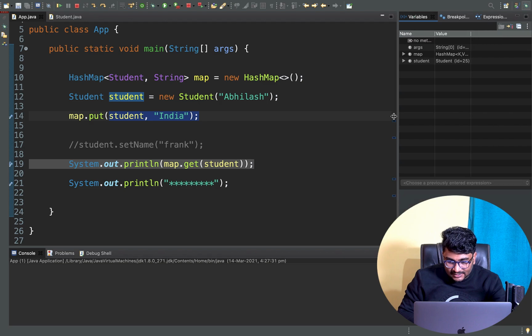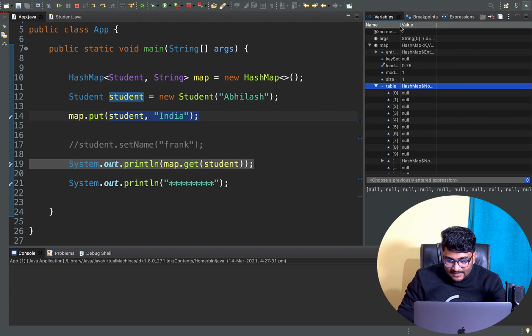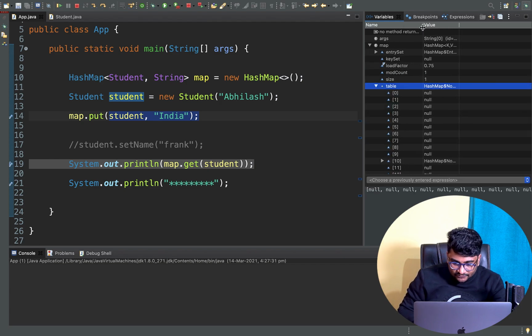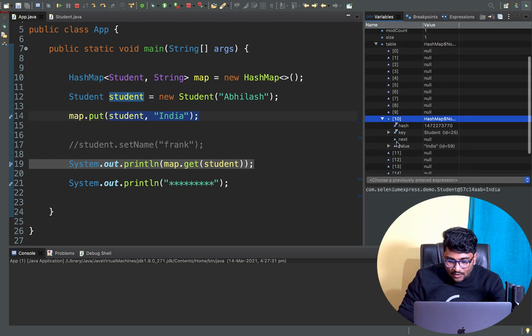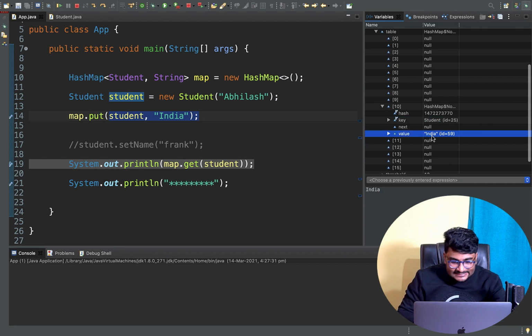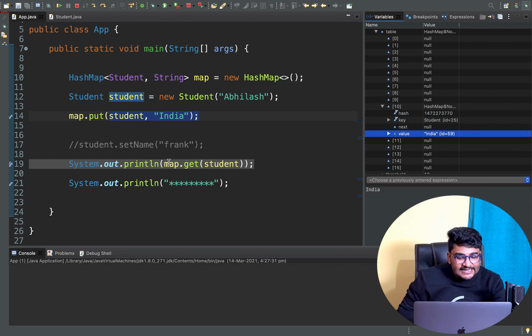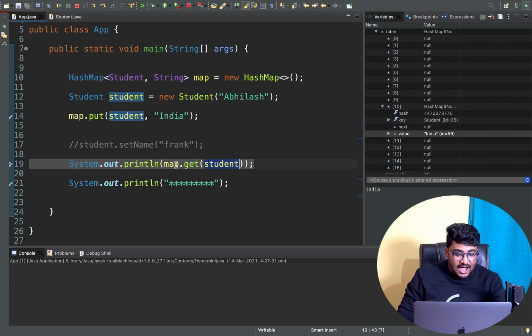If you look here at the object inside the map table, if I go to the map table, inside the map table right now we should have our variable, which is inside the 10th bucket. Again, you can see the key is student and the value is India. Now, whenever I try to get that particular student object again, what will happen? How will this get operation work?